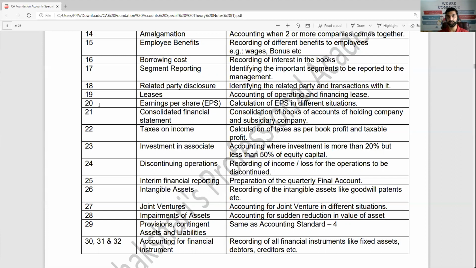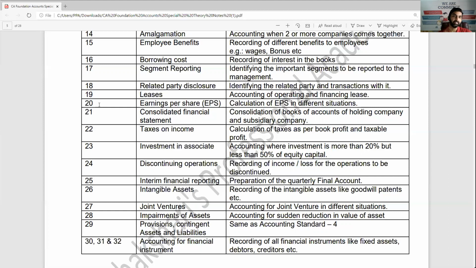AS25 interim financial report, the listed companies, for example, which are listed in share market, needs to prepare the books of account at the end of every quarter. So a mini trading P&L balance sheet is prepared, called as interim financial reporting. How to prepare it? AS26 intangible asset, goodwill, patents, trademarks, these are intangible asset. How to record it? And R&D expense also.